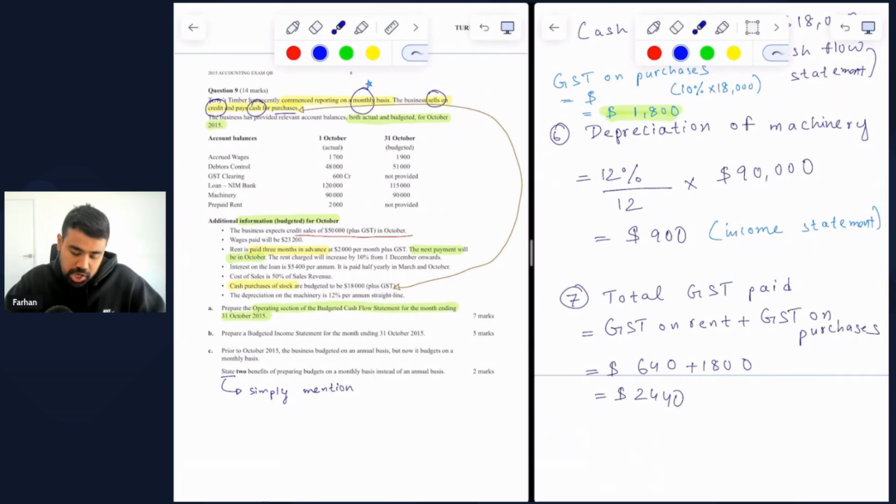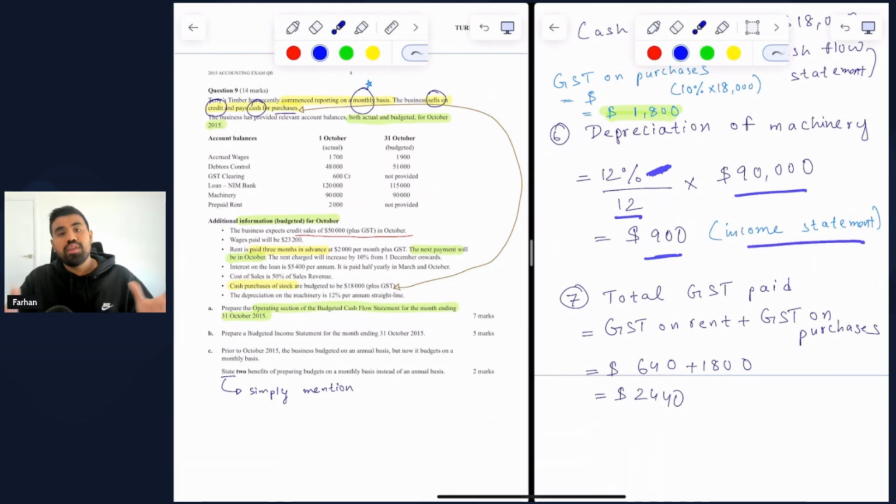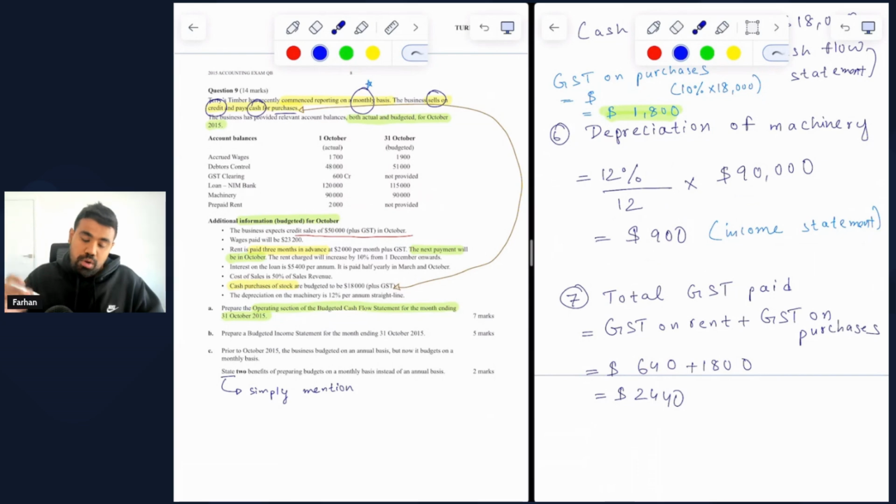And given that the depreciation rate is 12% per annum straight line, you see what we do in terms of calculations. So 12% is the annualized rate, divide by 12 to make it monthly, which is 1%. Just multiply simply on the cost of $90,000 and you get $900 of depreciation of machinery, which is an expense and therefore needs to be included in the income statement. Nothing to do with cash because this is a non-cash expense, which only refers to the loss in the value of a non-current asset as it gets utilized over time within the business to help the business generate more revenue. So that's basically what depreciation is.